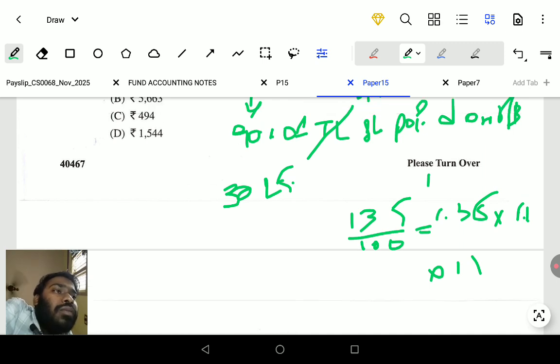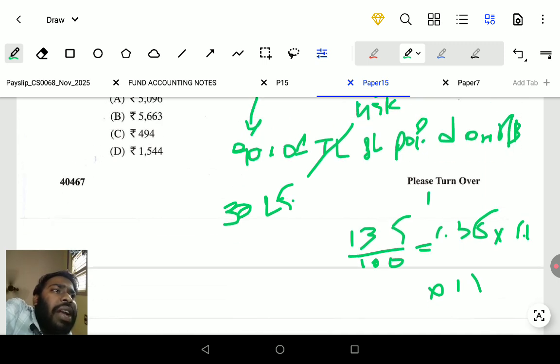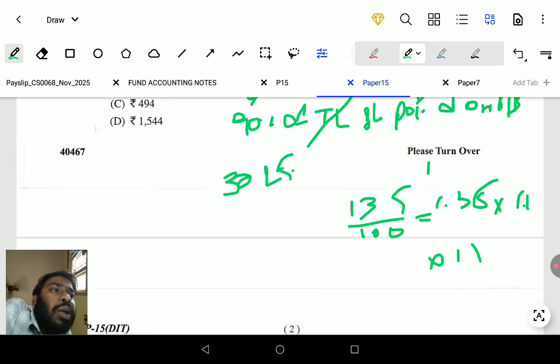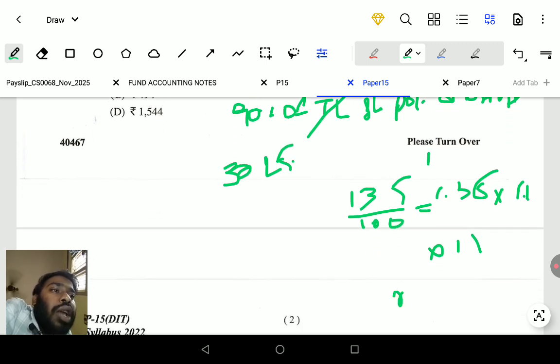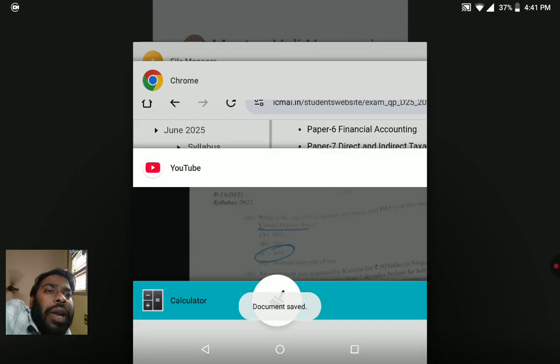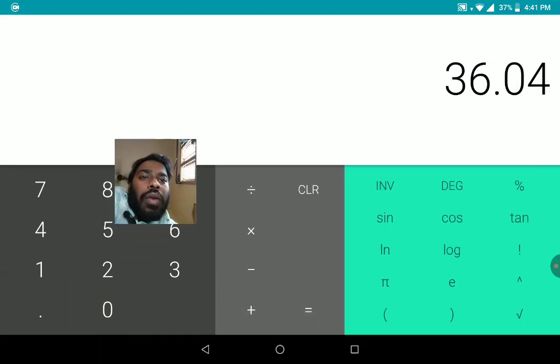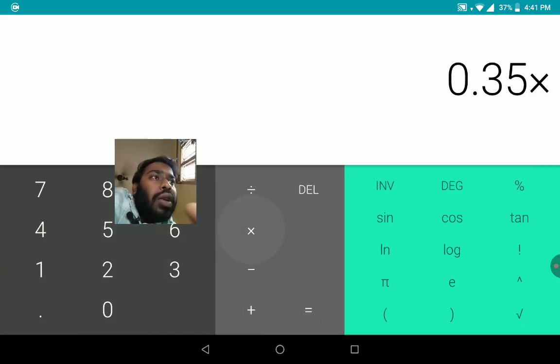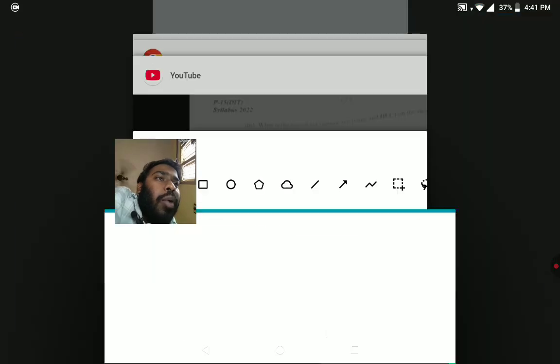Into 11 months you have to calculate: 135 at 1% is 1.35, and 1.35 into 11 months gives 14.85.